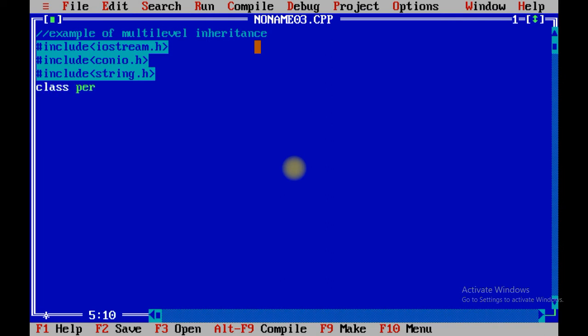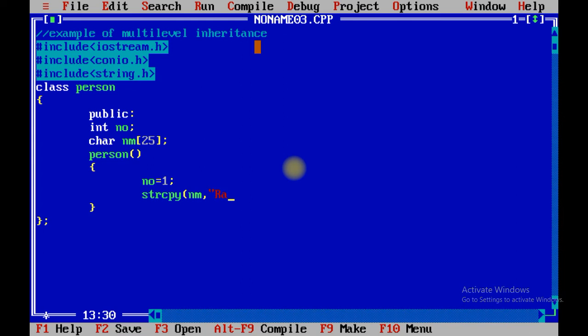We are going to create class person, use the public keyword, integer number. I am going to define number in the person, character nm of 25. Inside the person constructor, we are going to initialize the value of number as 1 and apply strcpy to nm and name it Radha.